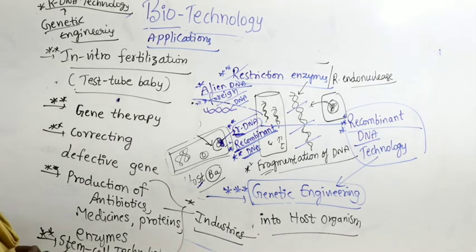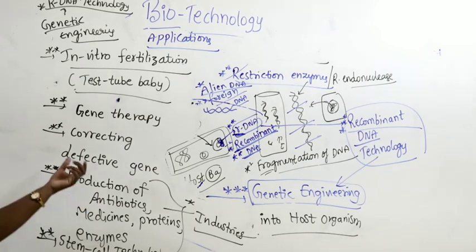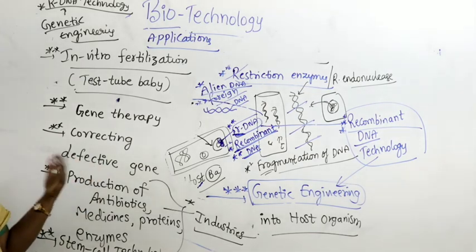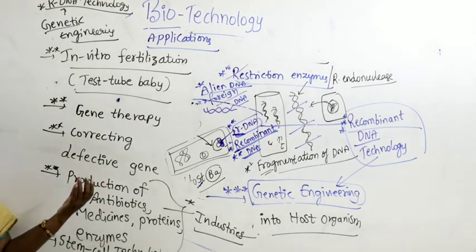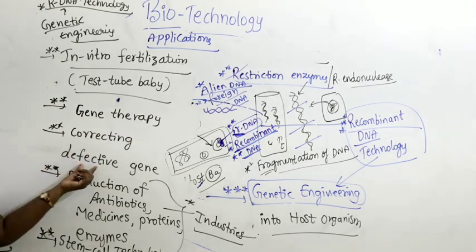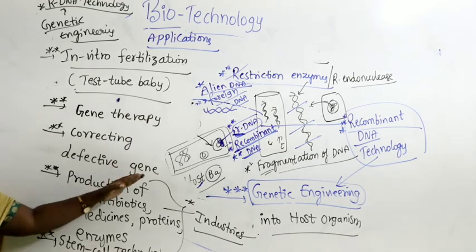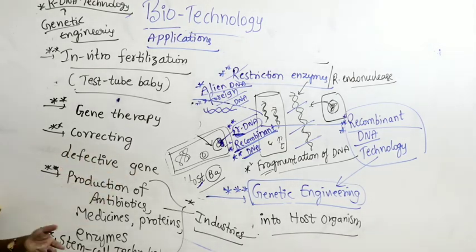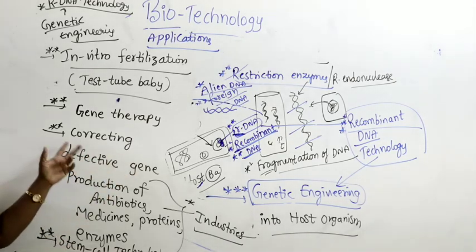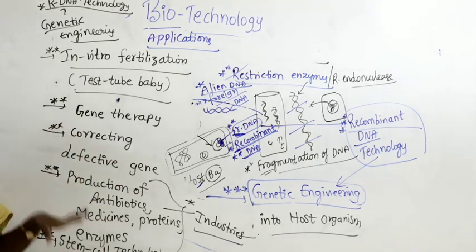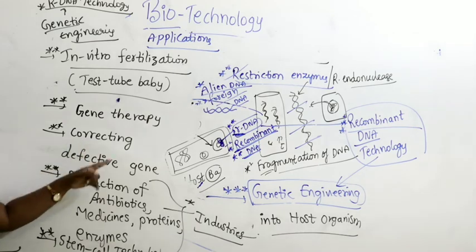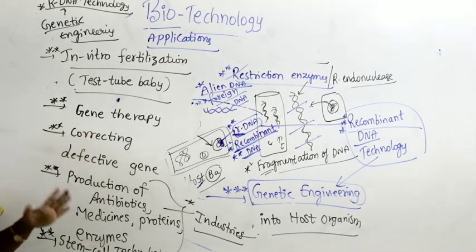So here, correcting the defective genes: suppose sometimes in case of hereditary diseases, when a baby is developing in the mother, if the baby has some defective genes, that may lead to a physically handicapped condition, right? So what we are doing, we are cutting and removing the gene, we are correcting it at the time of embryo formation itself, right? So that's nothing but correcting defective genes, gene therapy, right?